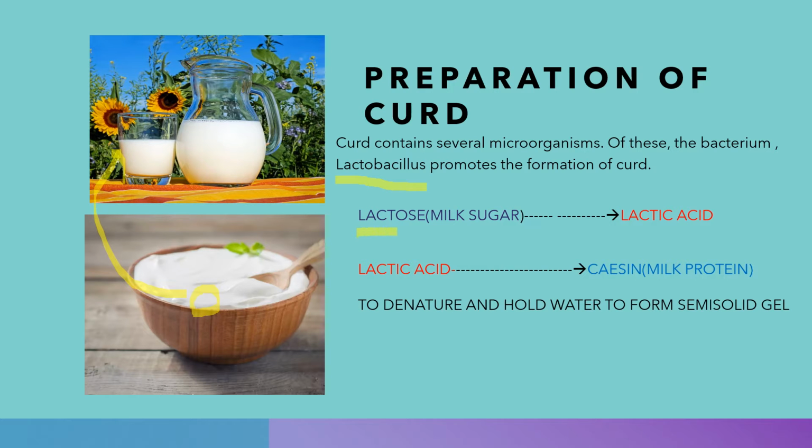Milk contains a sugar called lactose. Lactobacillus acts on the lactose sugar and converts it into lactic acid. Lactic acid causes the milk protein, or casein protein, to denature. Thus, it converts into curd.